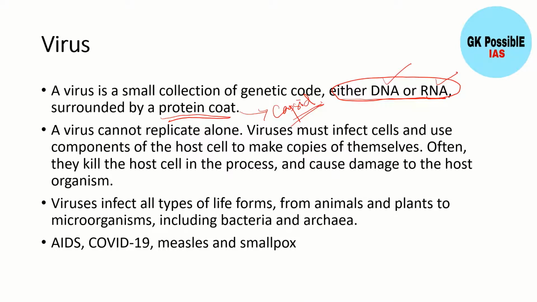A virus cannot replicate. One important thing about a virus is that a virus cannot replicate alone. It needs a host cell to replicate, to make copies of themselves. In the process, what they do, they kill the host cell and they replicate themselves. So that's why virus infections are more dangerous than bacteria infections.